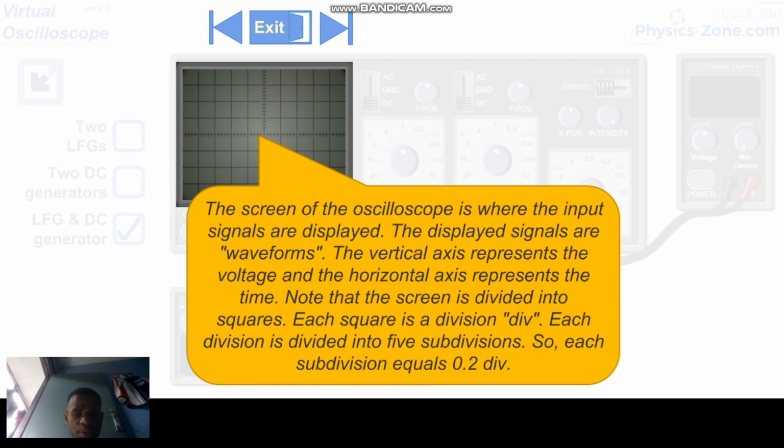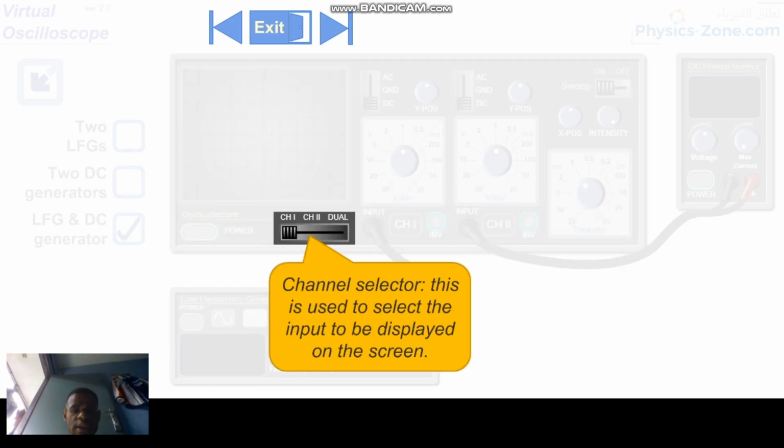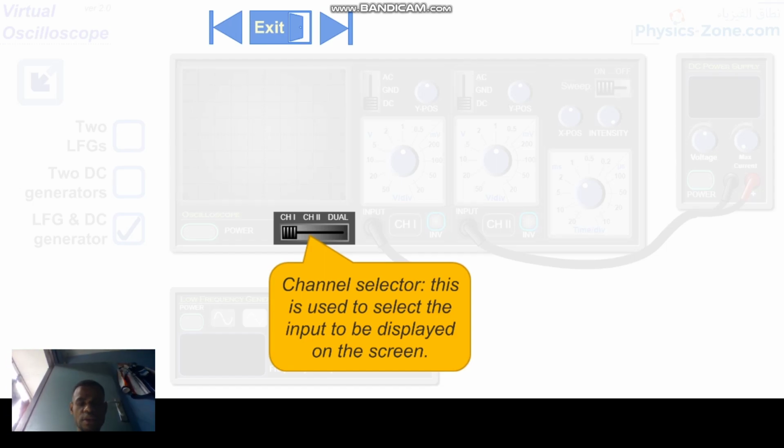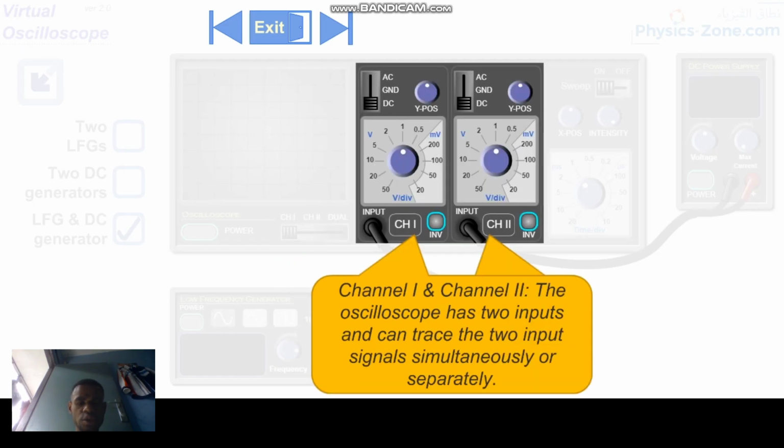There is also a channel selector, which is used to select the input to be displayed on the screen: channel 1 and channel 2.